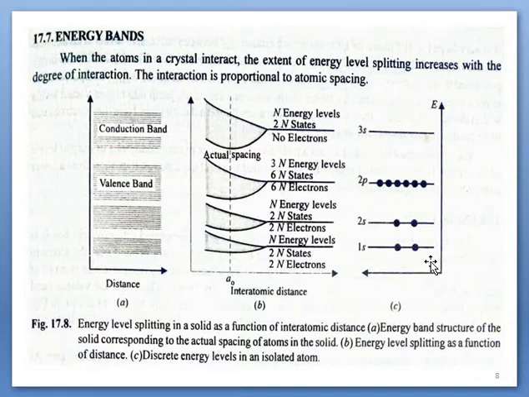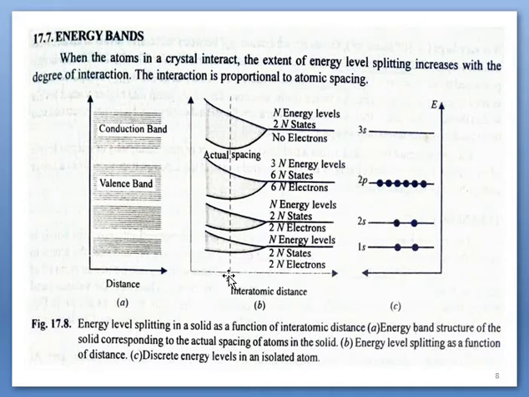So when these N atoms are far apart, see in the second figure, the horizontal axis represents the interatomic distance. This distance indicates the internuclear distance between two atoms in a solid, after the formation of a solid.